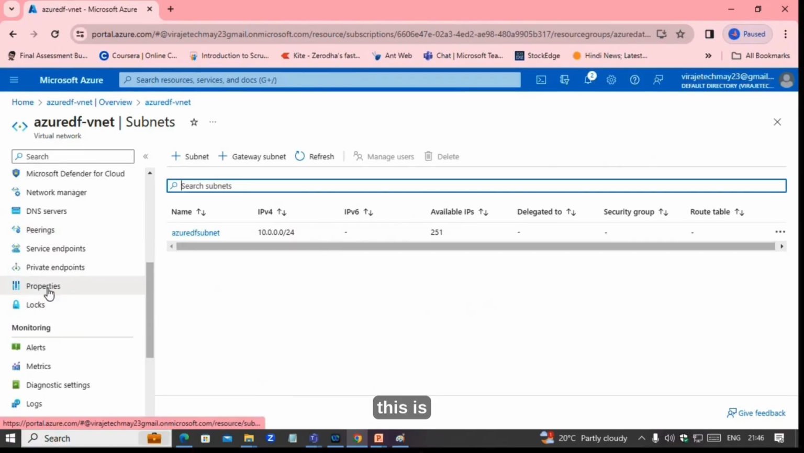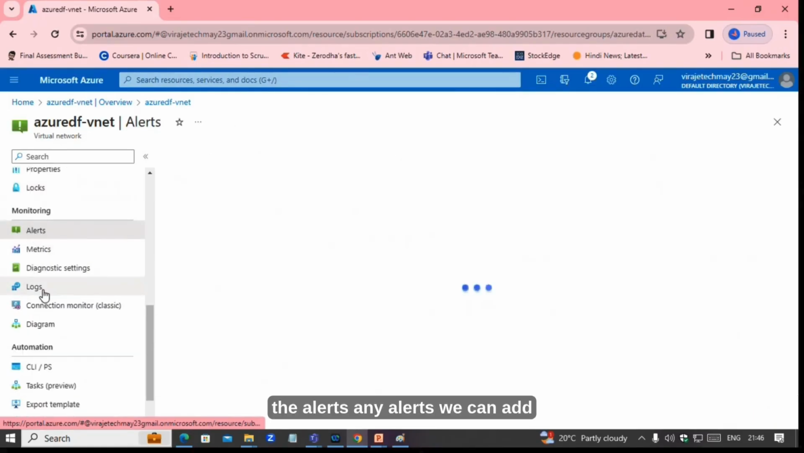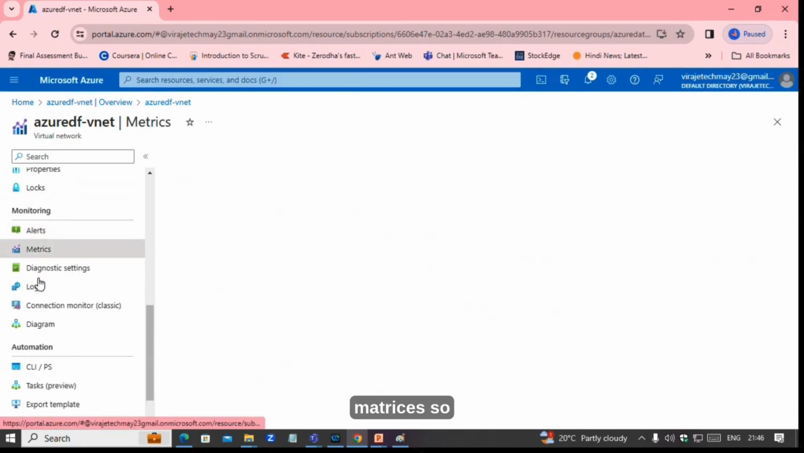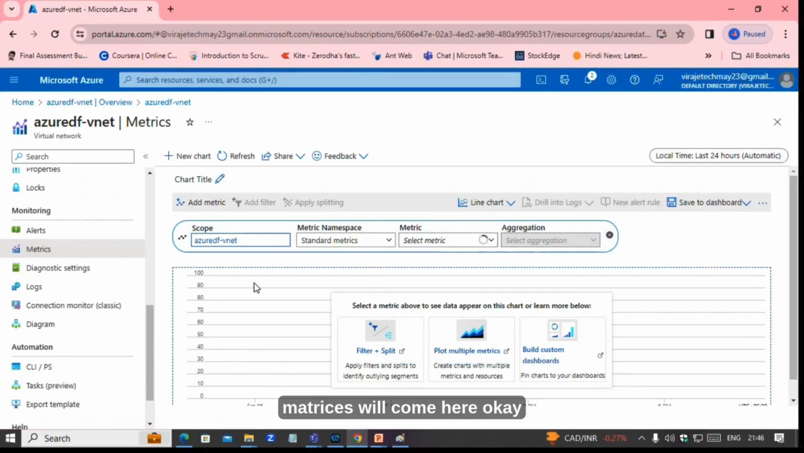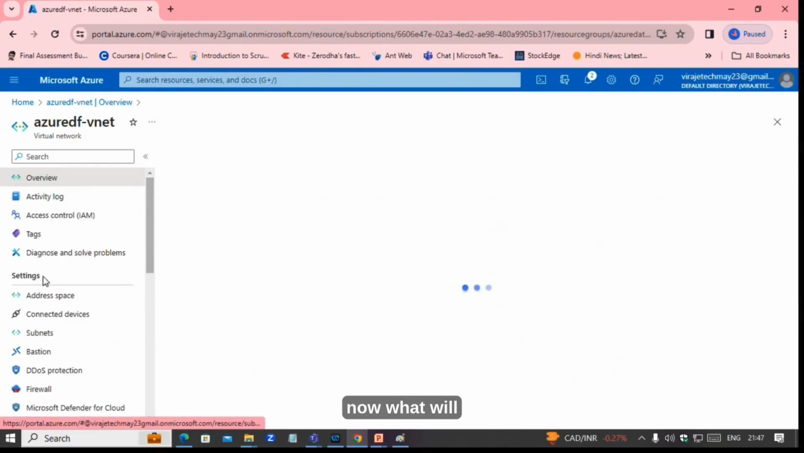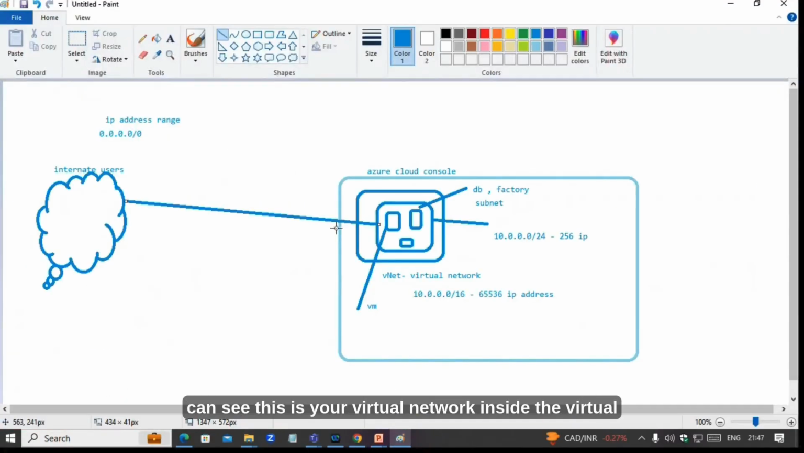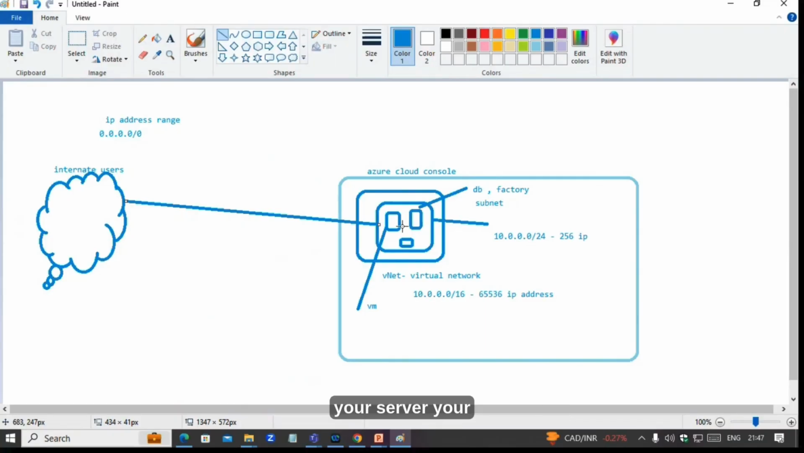Then this is the alerts. Any alerts we can add. Metrics will come here. Okay. Now what will happen here? Virtual network is created. You can see this is your virtual network. Inside the virtual network, you have a subnet. Subnet is there. Now you can create anything, your database, your server, your data factory, anything which you can create.